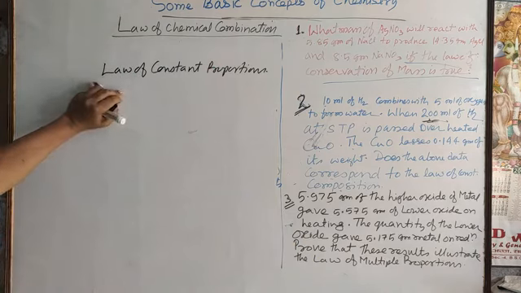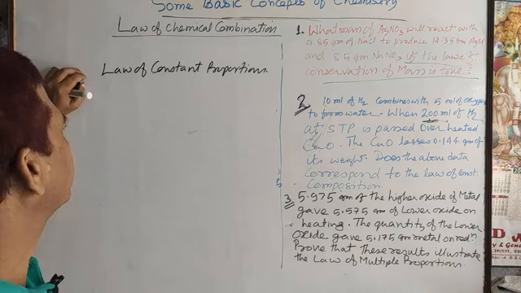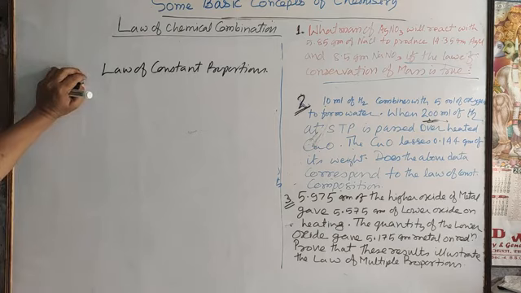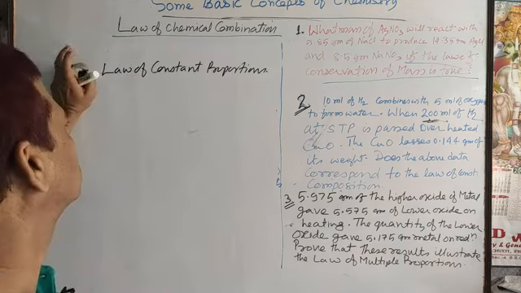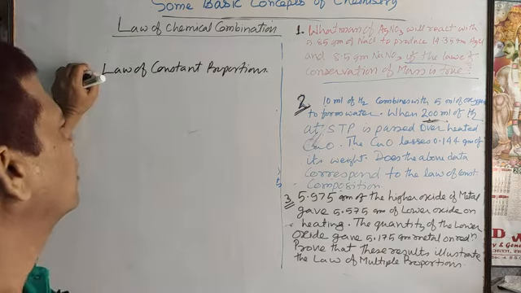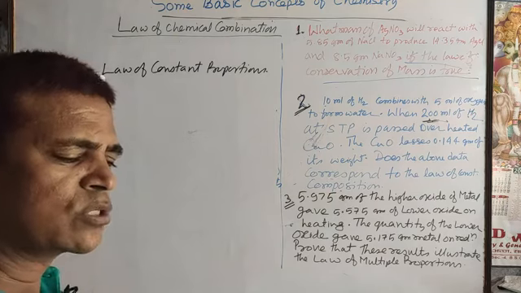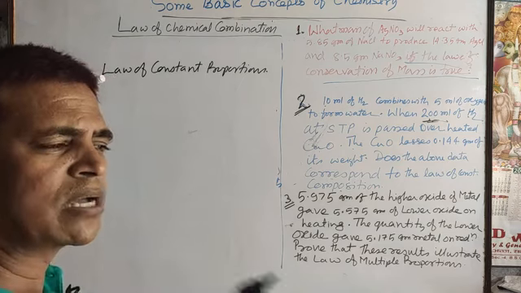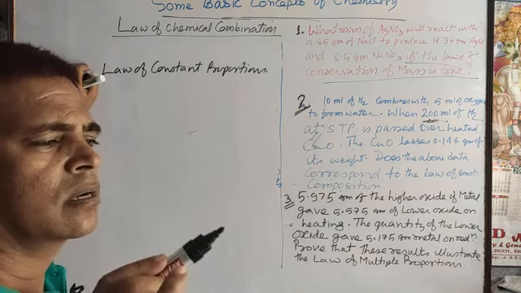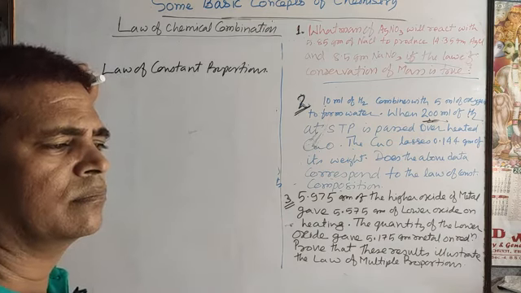So first, listen to the statement. The theory part is already discussed in detail; now in short, just take the statement. Any pure compound, taken from any source or prepared by any method, has the total mass of its constituent elements fixed or the same.